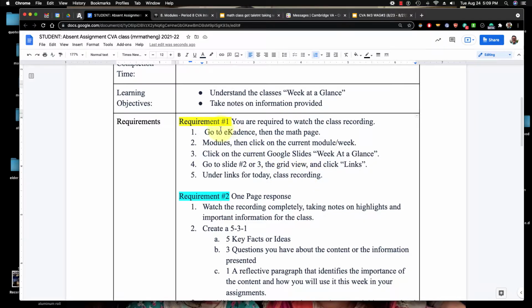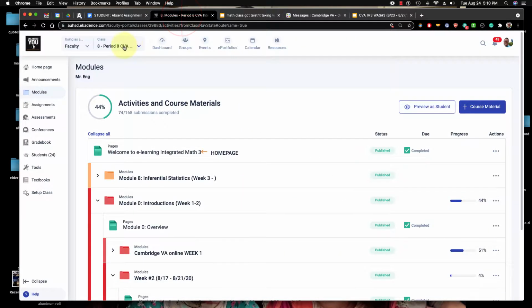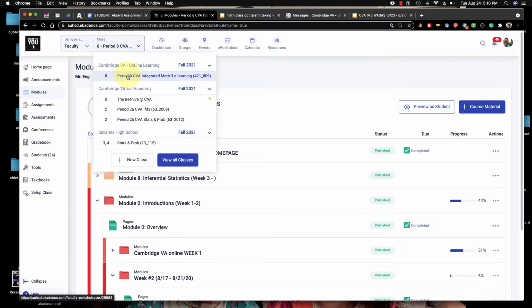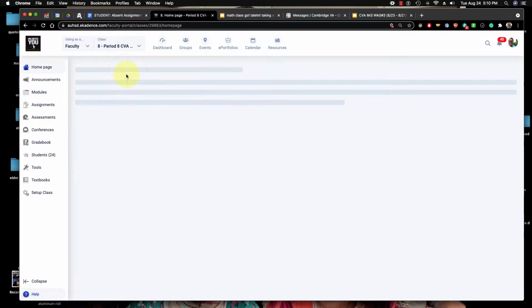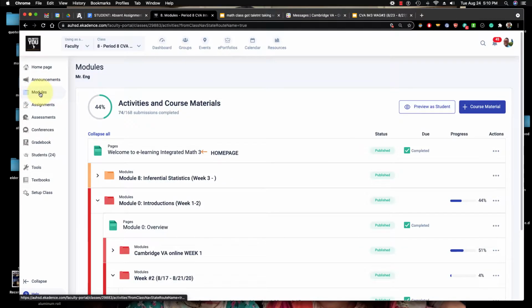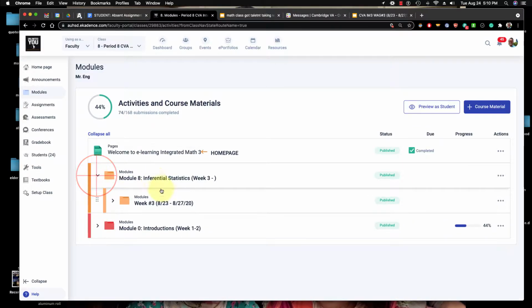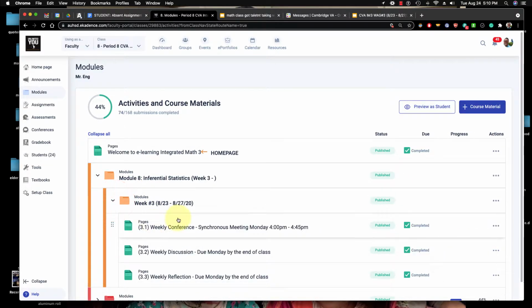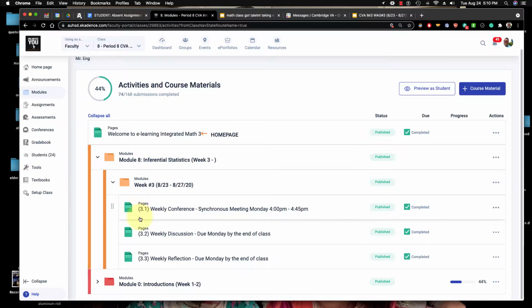So let's go ahead and follow this. So let's go to Cadence. Let's just pick my period 8 class. And you're going to go under modules. And let's just say you missed week number 3. So go to week number 3. In this folder, I have the conference. Remember, the week number is the number on the left. All the point 1s will always be weekly conferences. Point 2 will always be a weekly discussion we do in class. And point 3s will always be a weekly reflection we do at the end of class.